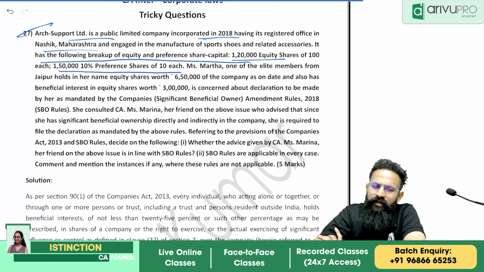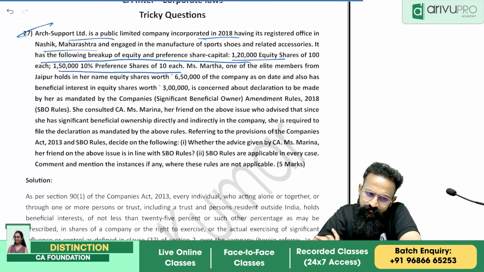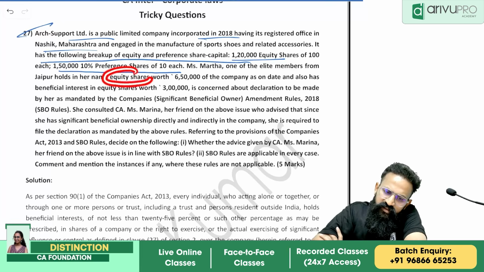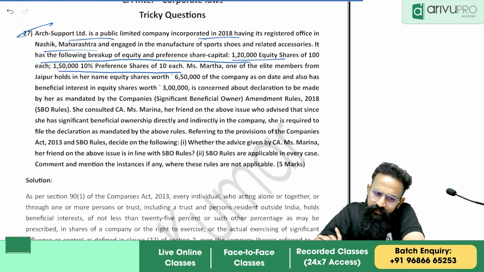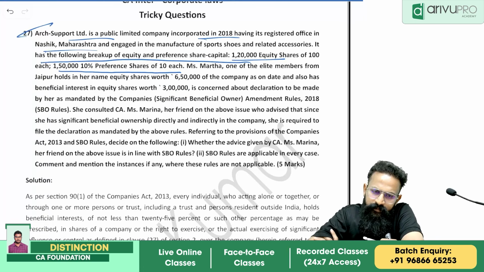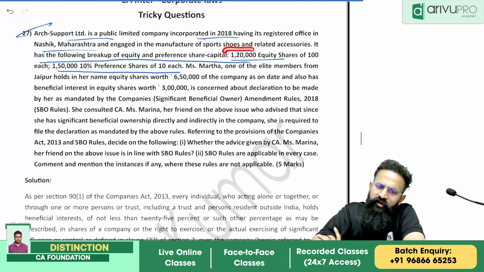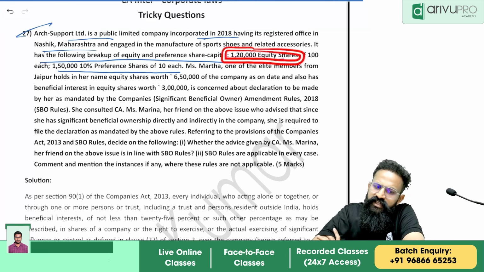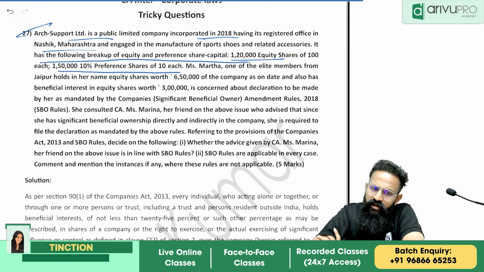Now, what is the total paid up capital of the company? So she is having equity shares worth 6 lakh 50 and equity shares worth 3 lakh. Correct? Now you take 1,20,000 equity shares of 100 each.